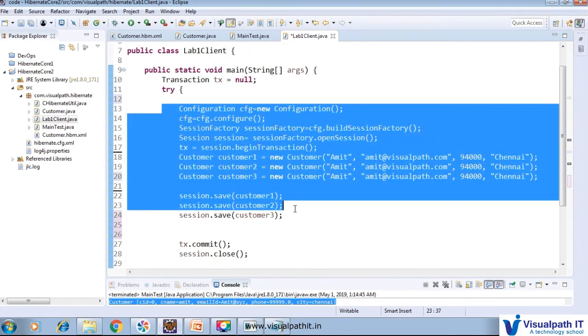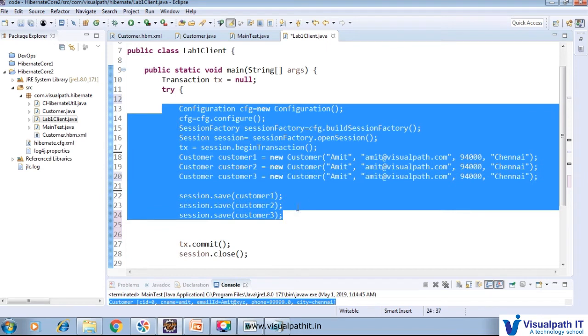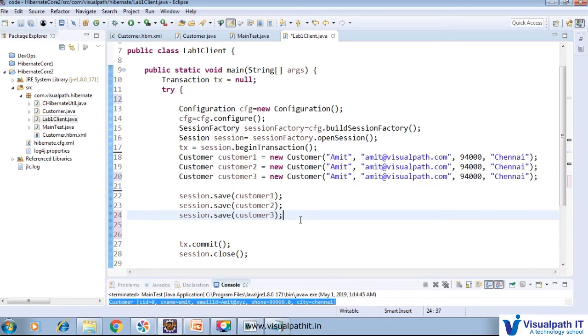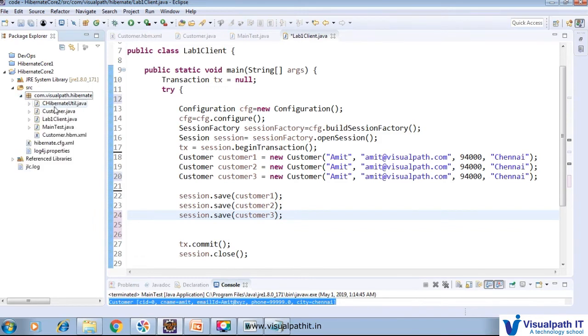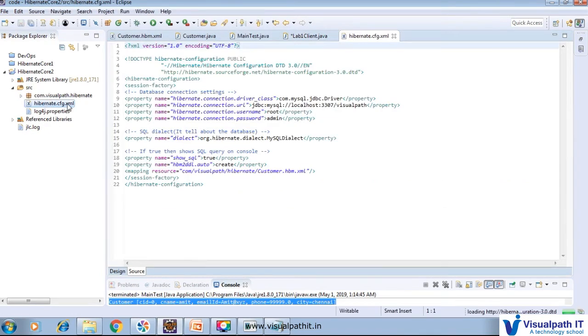This is the code that will automatically store our customer objects inside the table. Which table it will be stored in and how it takes a connection, we have to specify. So put all the code inside com.visualpath.hibernate, and after that you have to put this configuration inside the src folder: hibernate.cfg.xml.